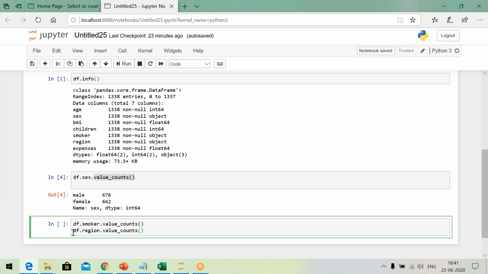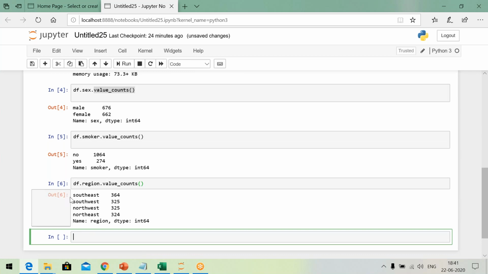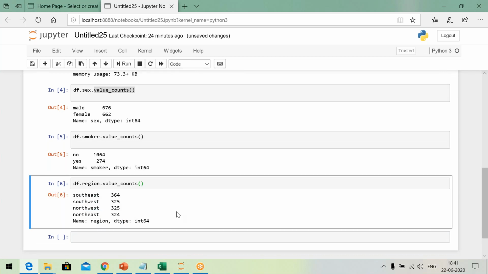Now similarly, let us find out how many smokers are there, how many non-smokers are there. See, for every 1064 non-smokers, approximately, you will find approximately 300 smokers. That's what they mean. And then what does this mean? Approximately, all regions are equally represented in my data set. See, these 4 values are more or less equal. So my data set is really a good one.